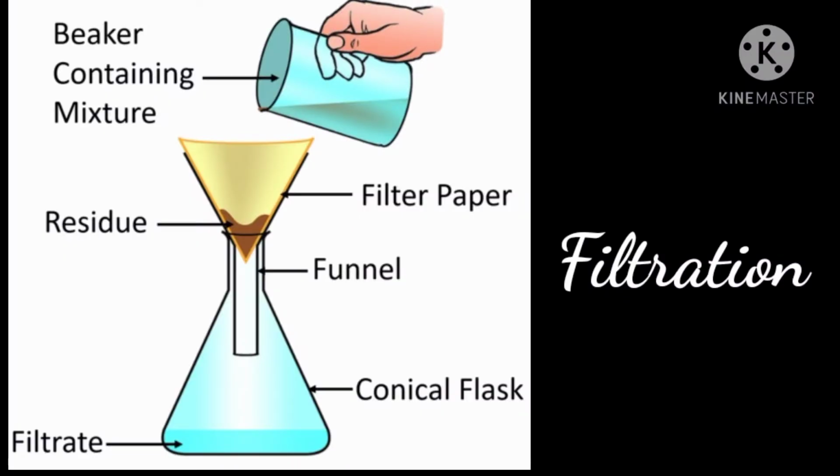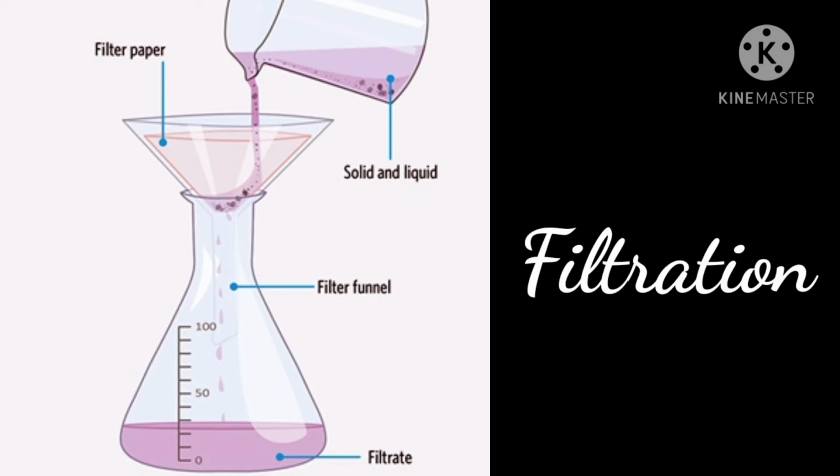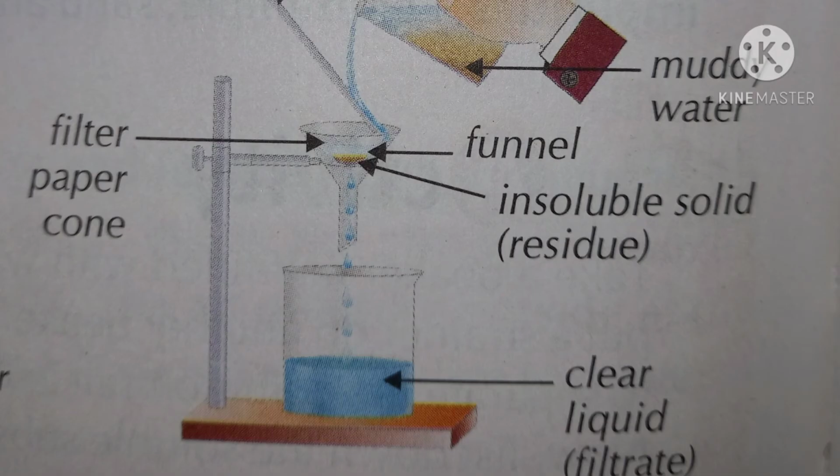The process by which very fine insoluble impurities can be separated from the water by passing it through a suitable porous material like paper is called filtration. The impurities which do not pass through the filter paper and remain behind on the filter paper are called residue. The clear water which comes out of the filter paper and is collected in the flask below the funnel is called filtrate, and this whole method of purifying water is called filtration.